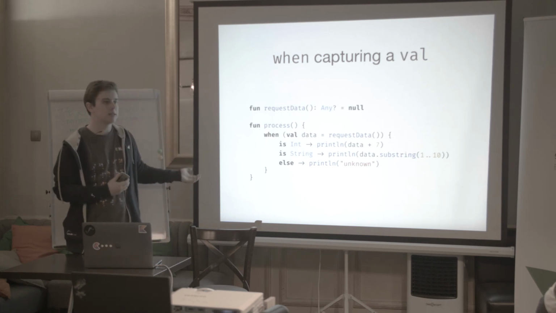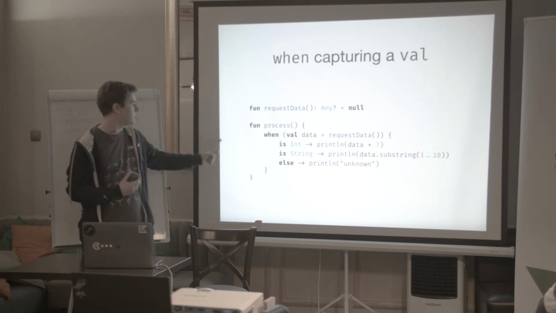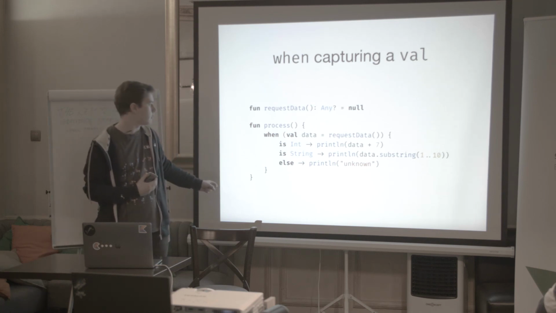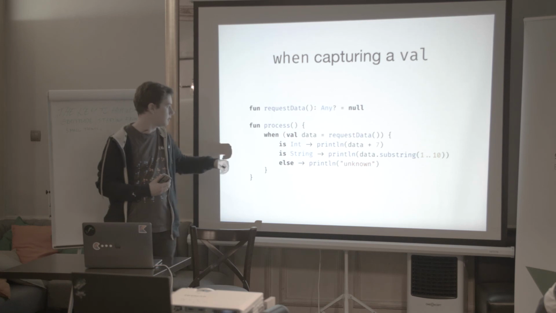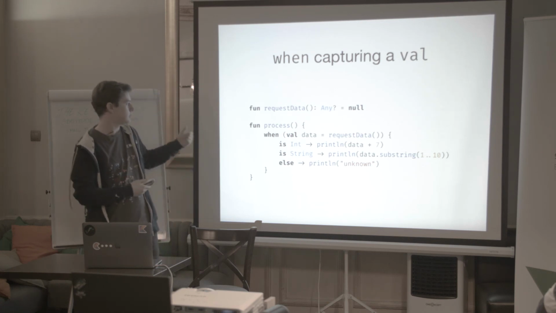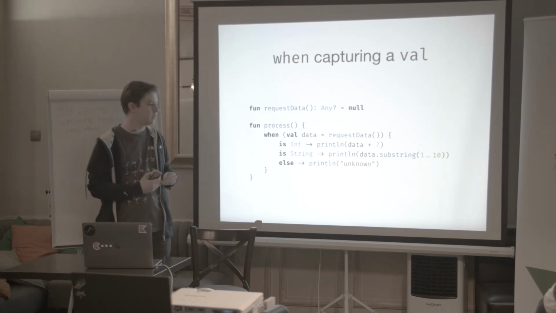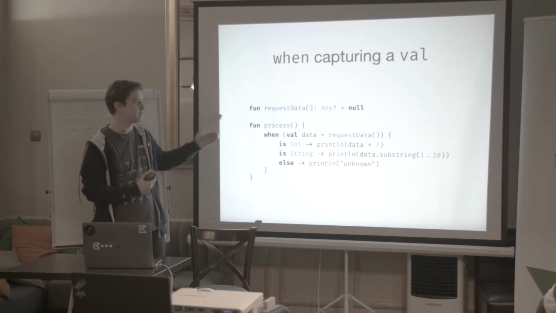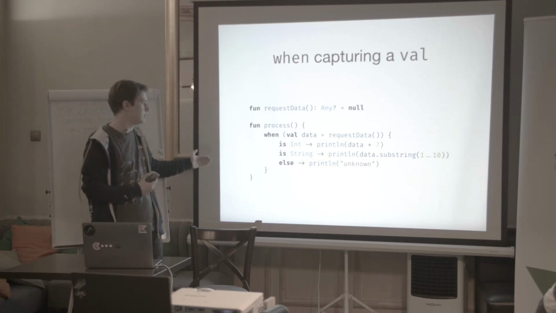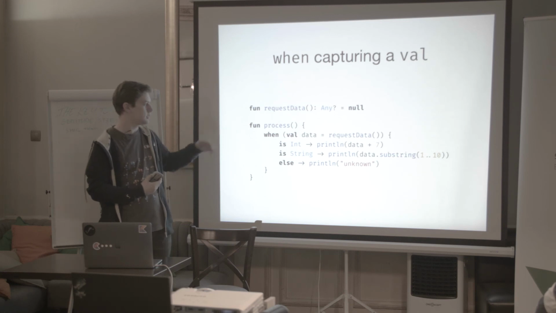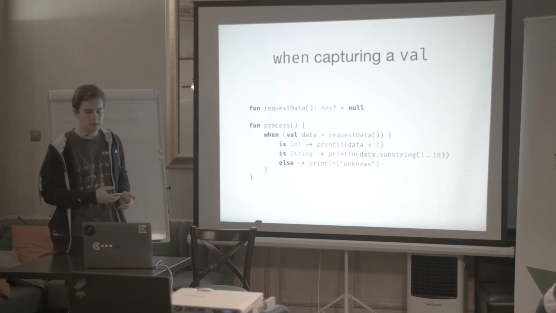And Kotlin has smart casting, so it knows exactly what type it has. For example, in this branch, when we check is it Int, this value has type Int, and we can use it as Int. In the String branch, this has type String, so we can use it as String.